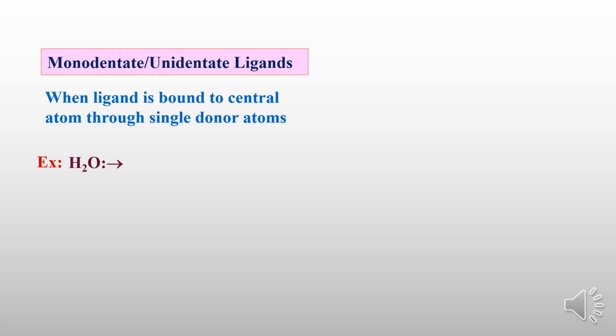You can take the example water. So water is a molecule. Oxygen is a donor atom. Oxygen is having a lone pair of electrons which it can donate and make a bond with the metal. So only one donor atom is there, it can make only one bond. It is a monodentate ligand. Or you can take the example of ammonia, NH3. Nitrogen is having a lone pair of electrons. Nitrogen is a donor atom. So this donor atom can donate the pair of electrons to the metal and can make only one bond with the metal. So this is also a monodentate or unidentate ligand.